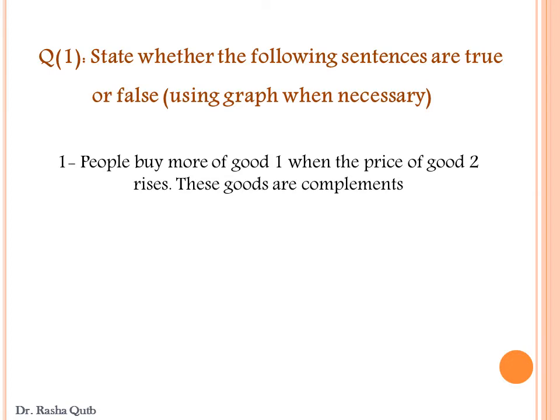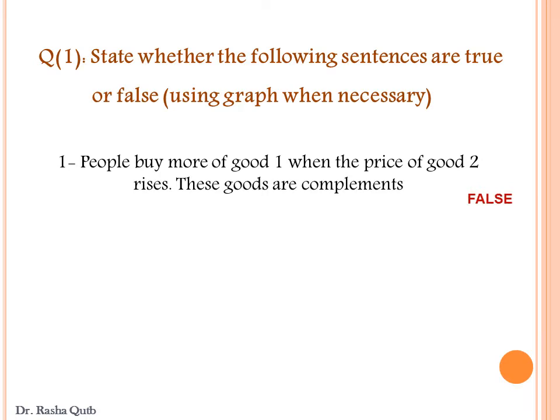First, state whether the following sentences are true or false. Number 1. People buy more of good one when the price of good two rises. These goods are complements. This sentence is false.